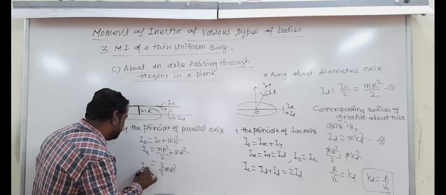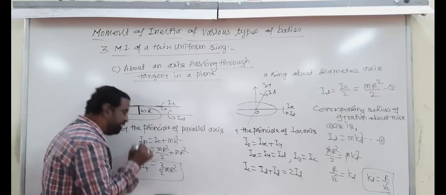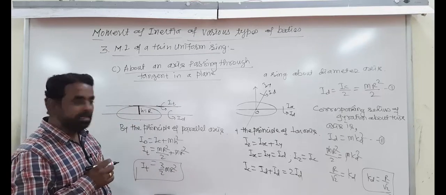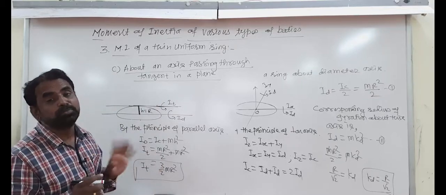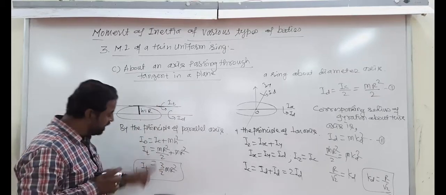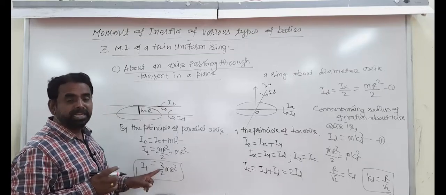This is the moment of inertia of a ring about a tangent in a plane, not to the plane. About an axis tangent in a plane.